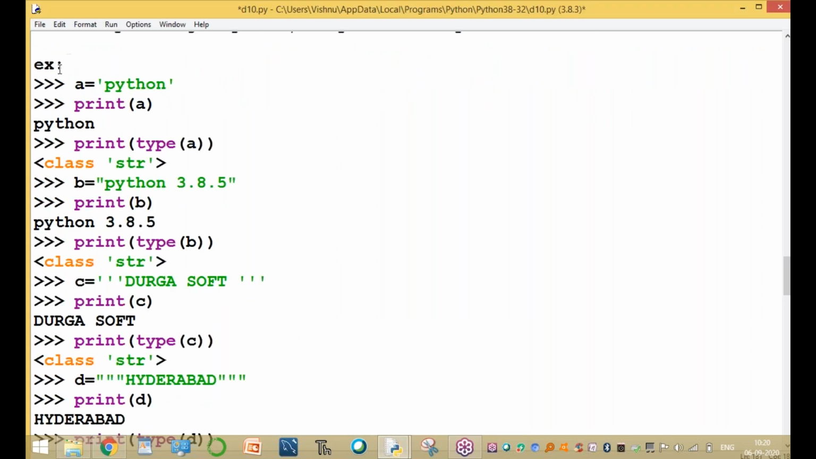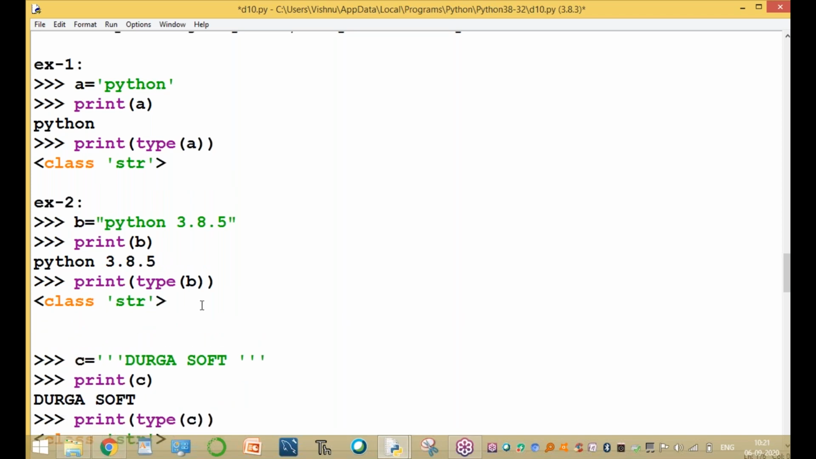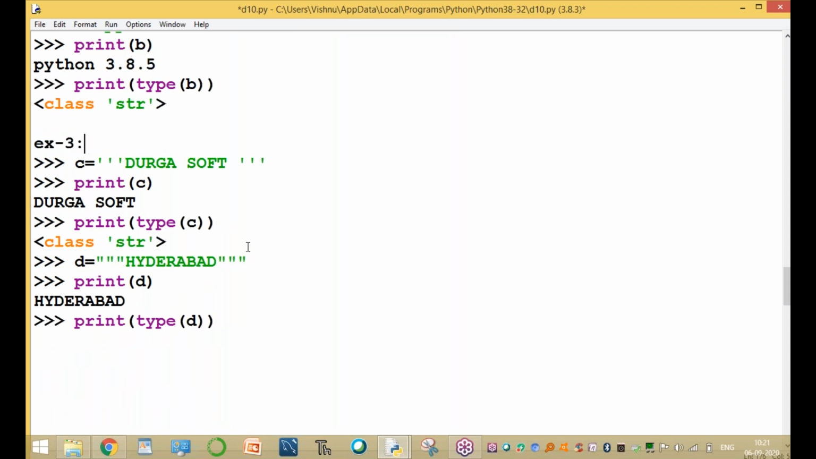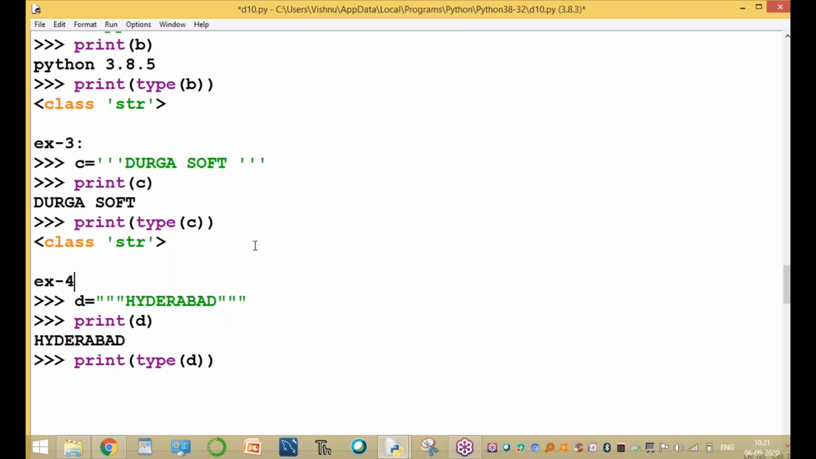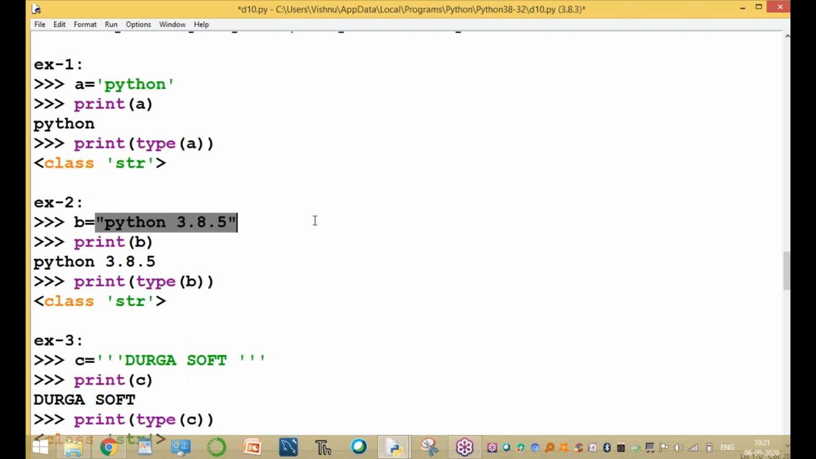Example 1 for single quotes. Example 2 for double quotes. Example 3 for triple single quotes. And example 4 for triple double quotes. So strings are enclosed by either triple single quotes, triple double quotes, single quotes, or double quotes. You can write anywhere as you like. A small difference we will explain in the next classes, not now, no problem.